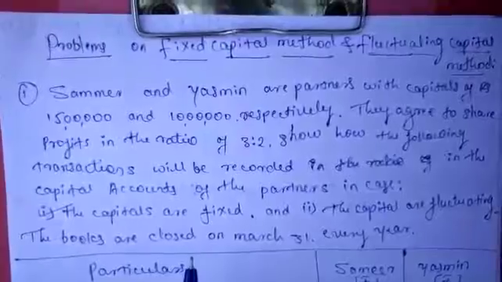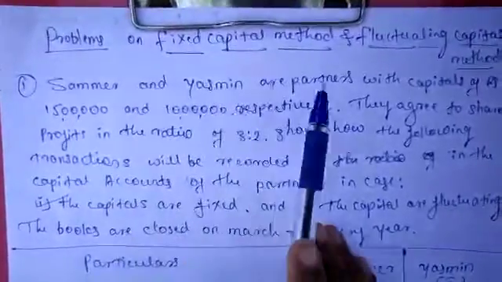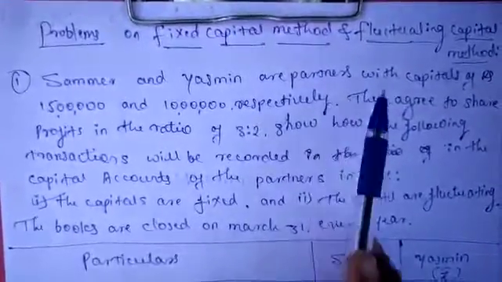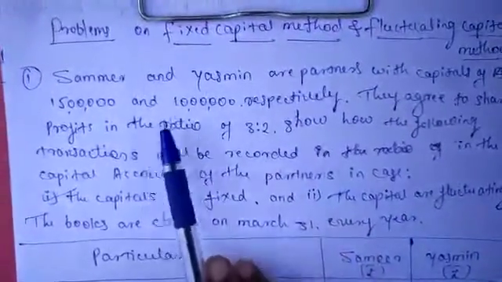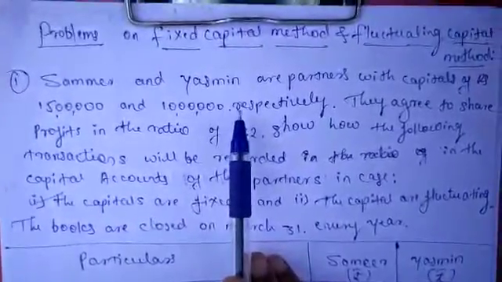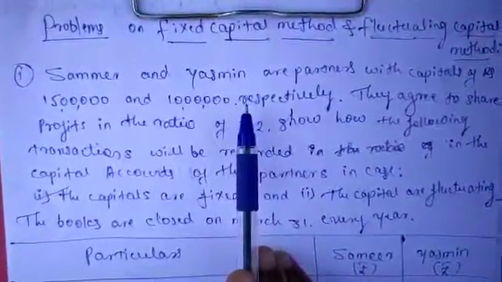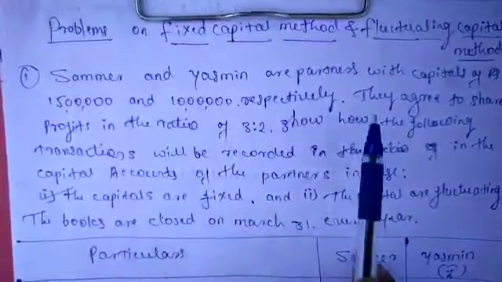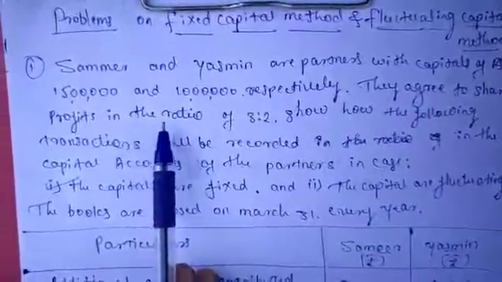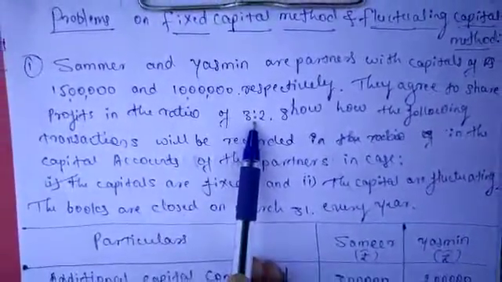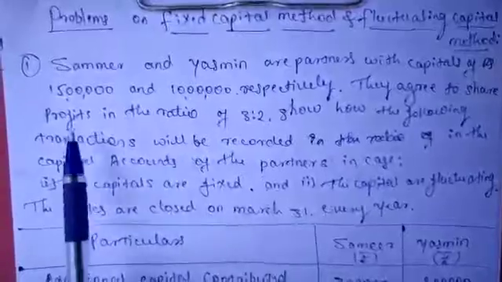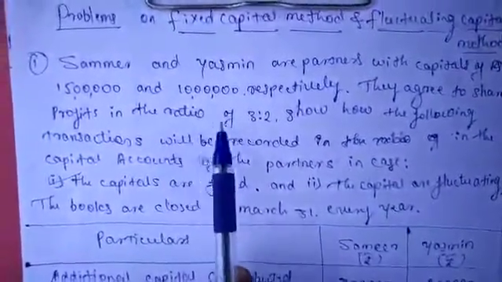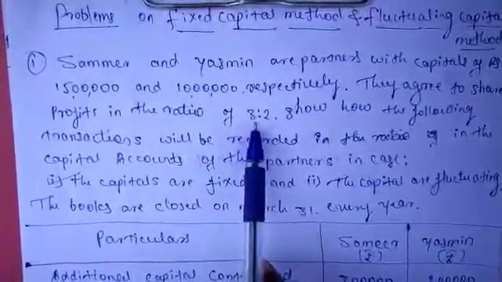Once again I'll dictate the problem. Samir and Yasmin are the partners. They are starting one partnership firm business with the capital of rupees 15 lakhs and 10 lakhs respectively. Opening capital they invested: Samir rupees 15 lakhs, Yasmin rupees 10 lakhs. And they agree to share profits in the ratio of 3:2. In this partnership firm, they earn profits only, not loss here. That profit is to be distributed in the ratio of 3:2.